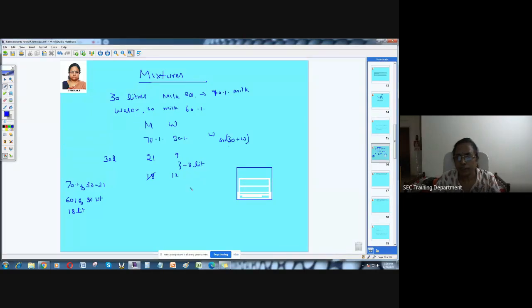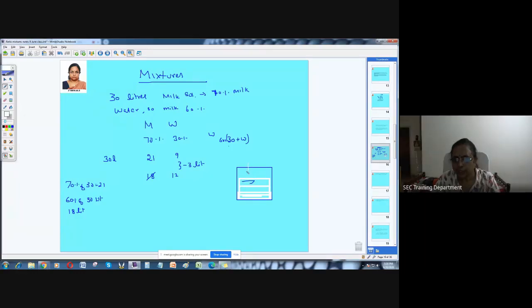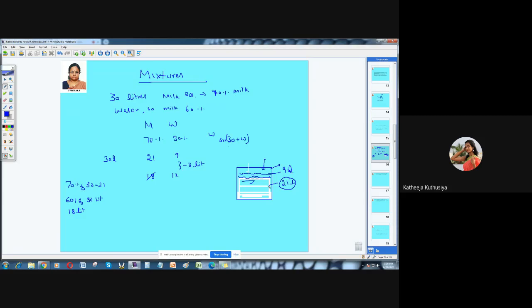Then some more water you're adding in this, right? When you add water, the milk content is going to be the same. Is it going to change? How much milk is there? 21 liters. How much water? 9 liters. Imagine this much water is there and this is the milk you have. When you add some more water, the water content increases, but the 21 liters of milk is not going to change. Correct? Yes, ma'am. So 60% of the new amount will be 21 itself.